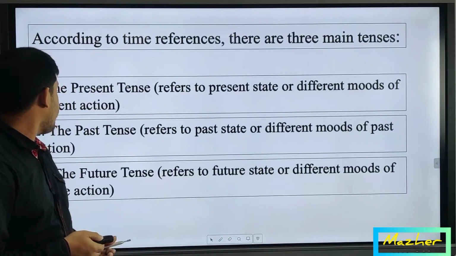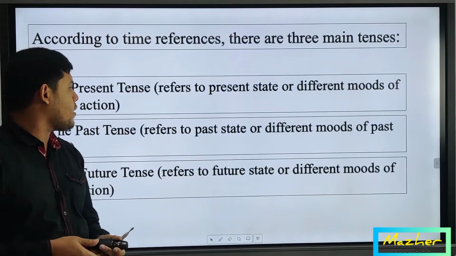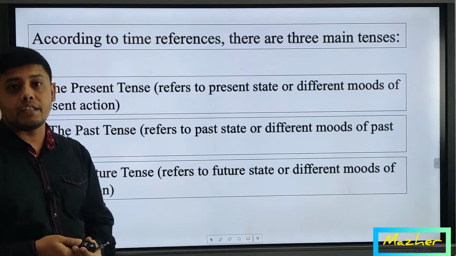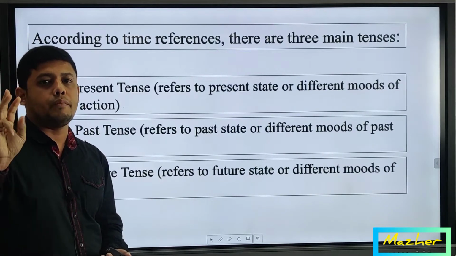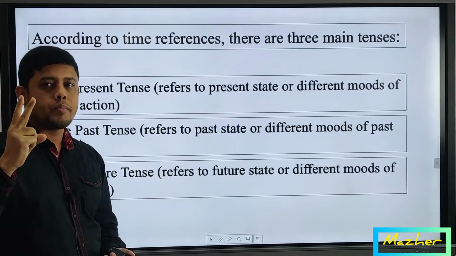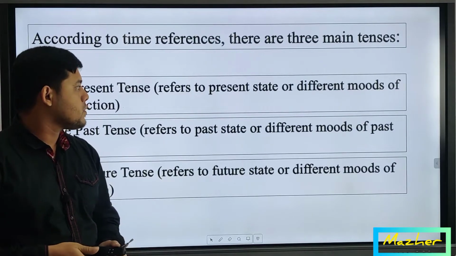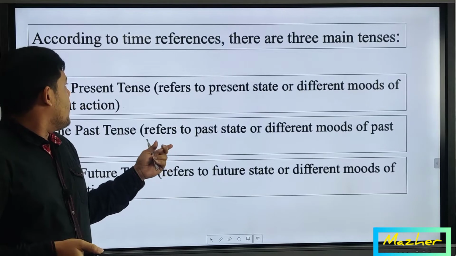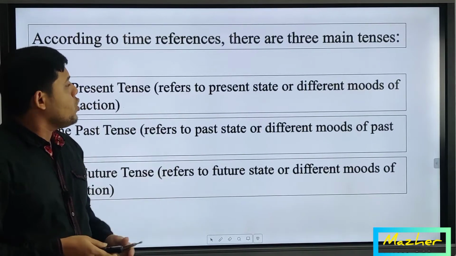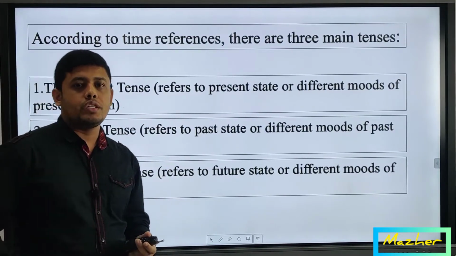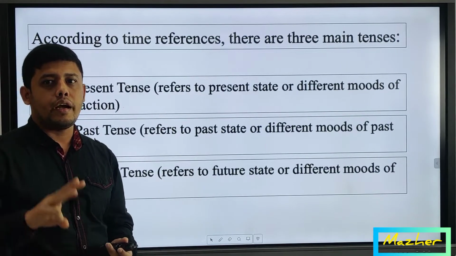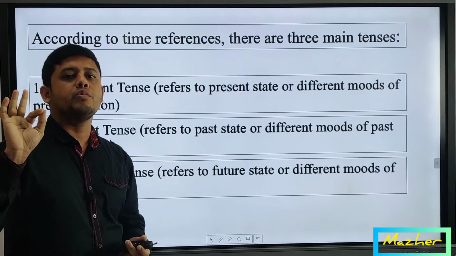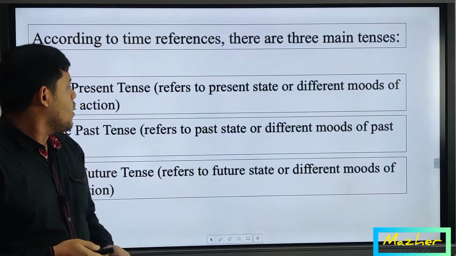The next one is the future tense, which refers to the future state or different modes of future action. So we have got 3 kinds of basic tense: number 1 present, number 2 past, and number 3 future. The present tense refers to present mood, present situation, the past tense refers to past mood or past situation, and the future refers to future mood or future state.